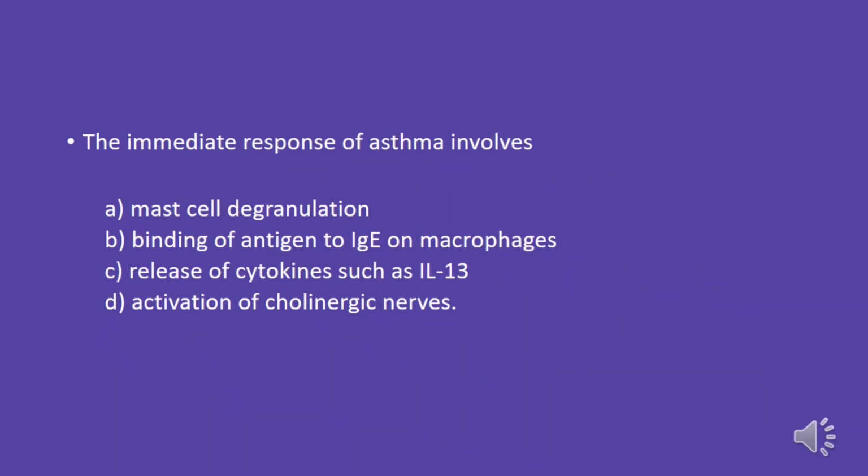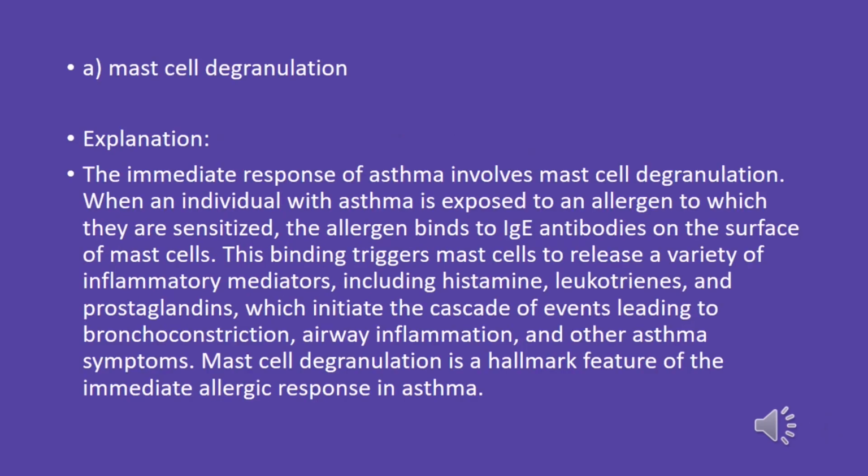The immediate response of asthma involves: A. Mast cell degranulation. B. Binding of antigen to IgE on macrophages. C. Release of cytokines such as IL-13. D. Activation of cholinergic nerves. The answer is A. Mast cell degranulation. Explanation. The immediate response of asthma involves mast cell degranulation.